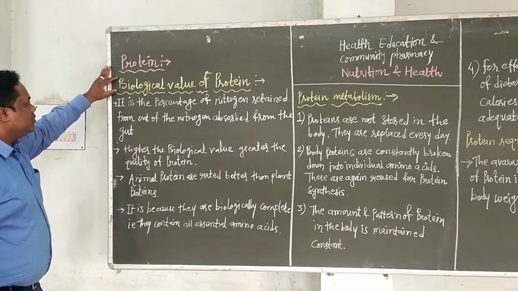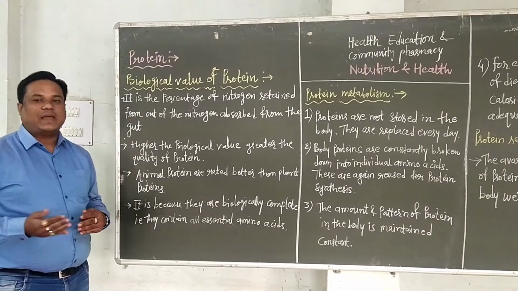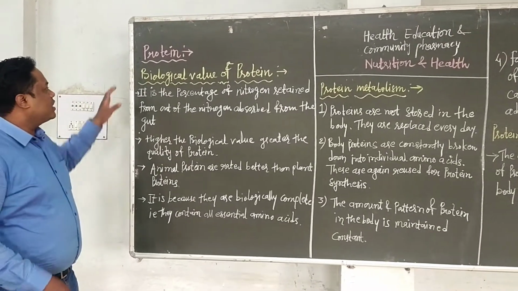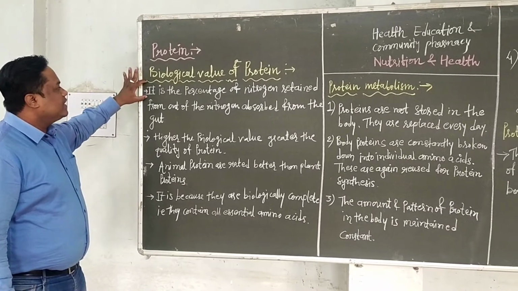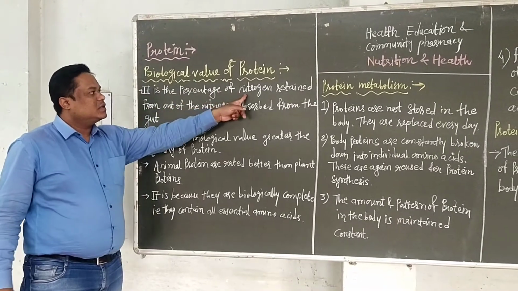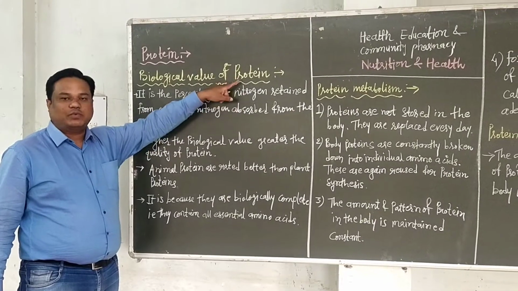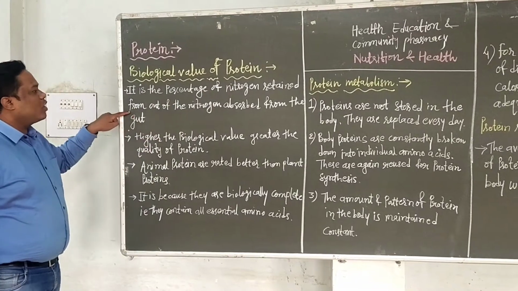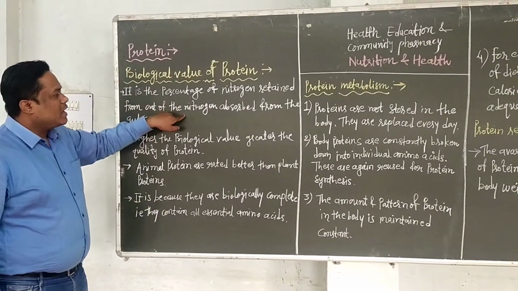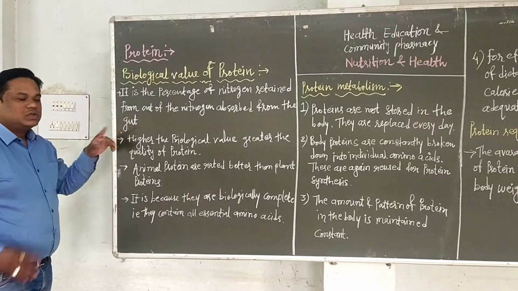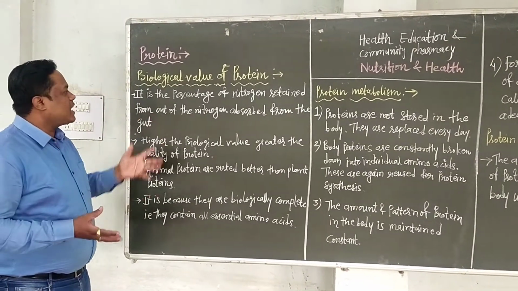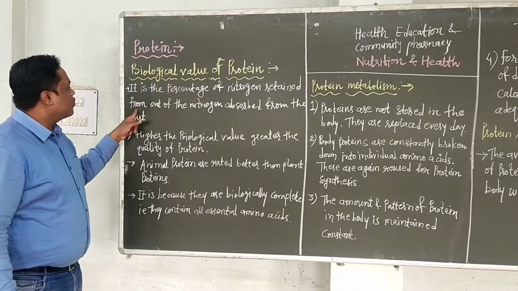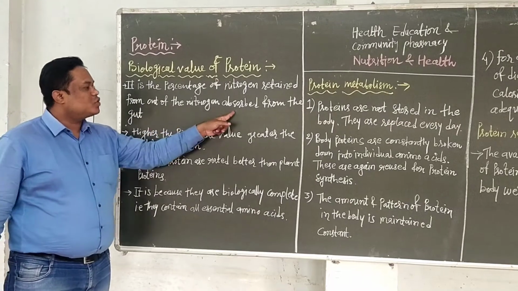What is the biological value? It measures the proportion of absorbed protein in the body. It is the percentage of nitrogen. Nitrogen is an essential constituent of protein. It is the percentage of nitrogen retained out of the nitrogen absorbed from the gut. Means which quantity of nitrogen is absorbed by the body.